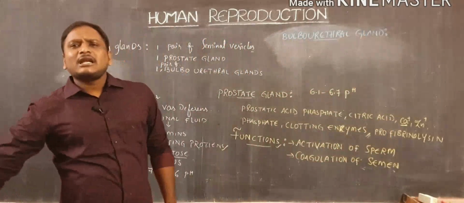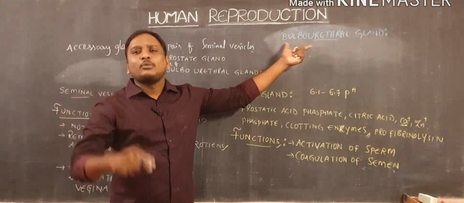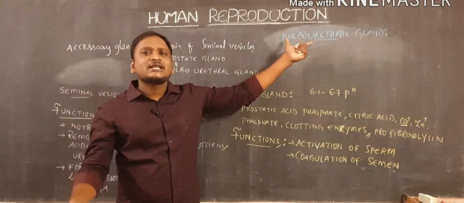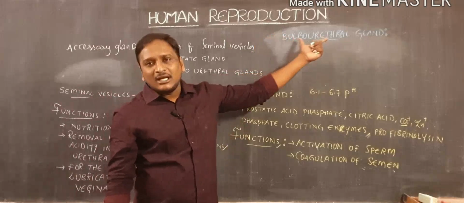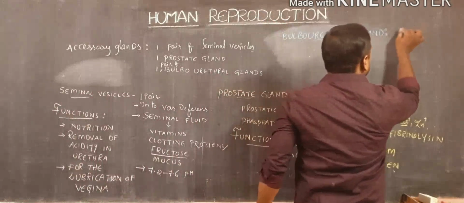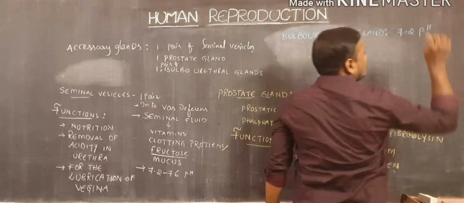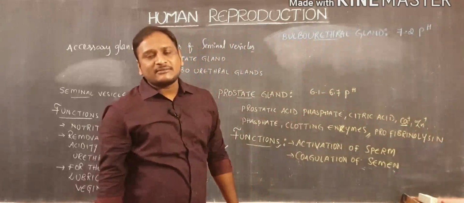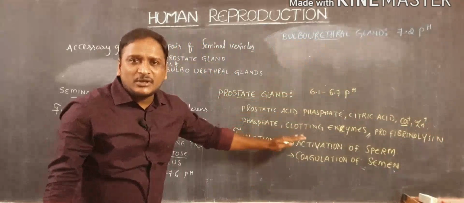Here, the bulbourethral gland secretes a kind of secretion. This gland is also called Cowper's gland. Cowper's gland secretions consist of mucoproteins. Mucoproteins are present in the bulbourethral gland. Because of that, these bulbourethral gland secretions generally exhibit 7.2 pH. These bulbourethral glands are present downside of the prostatic gland.